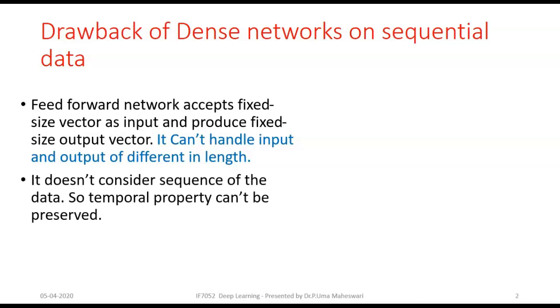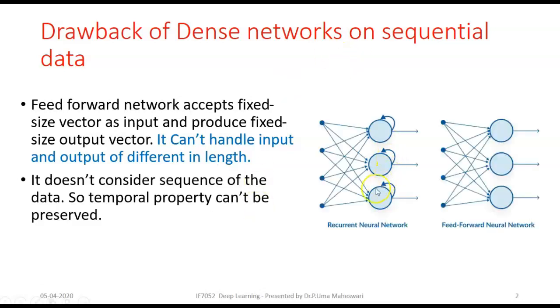Traditional networks are not considering the sequence of the data. They are not bothering about the sequence, so the temporal property cannot be managed by them. We can understand this property with an example in the next slide.